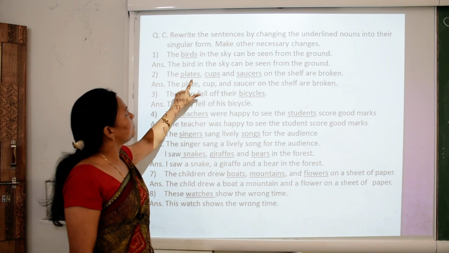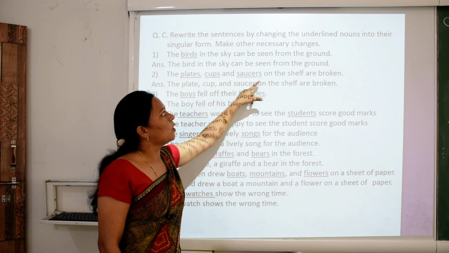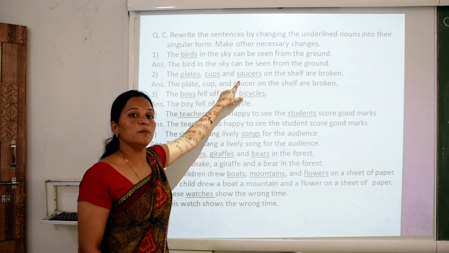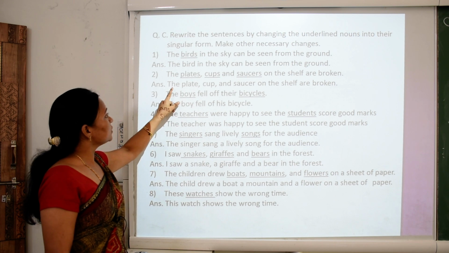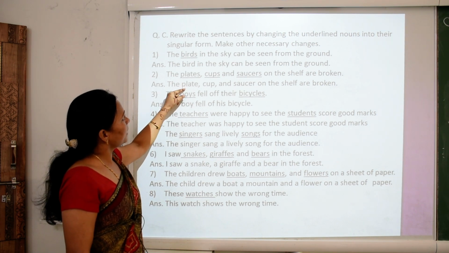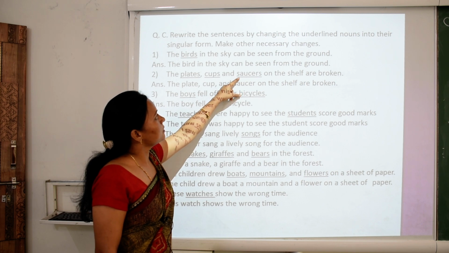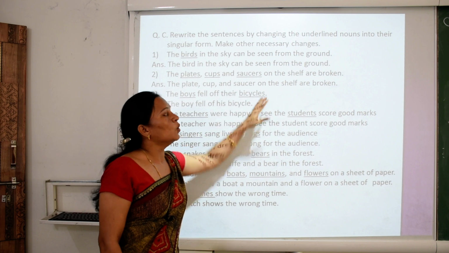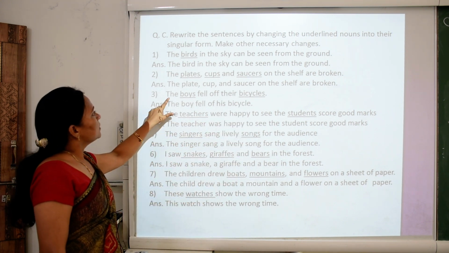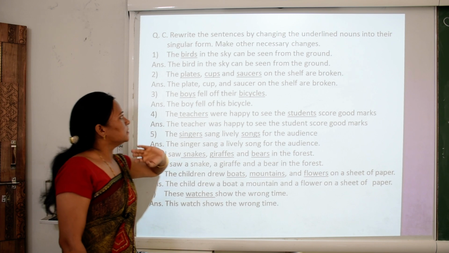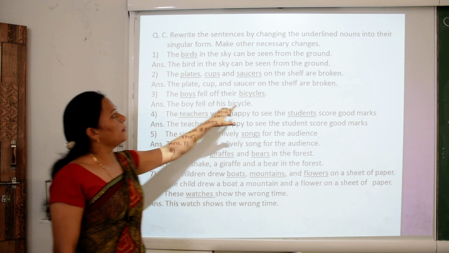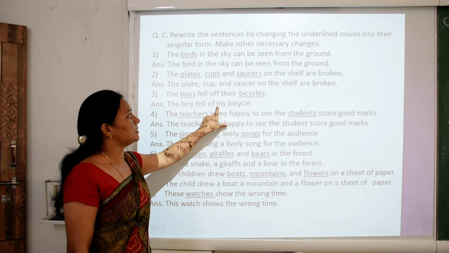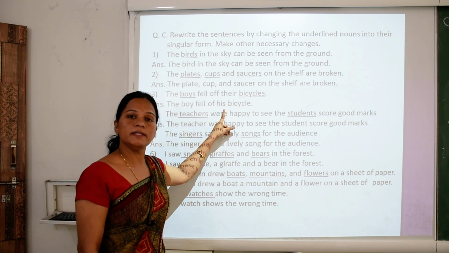The plates, cups and saucers on the shelf are broken. Plates, cups and saucers are plural number, more than one. So plates change into plate, cups change into cup, saucers change into saucer. The plate, cup and saucer on the shelf are broken. The boys fell off their bicycles. Boys become boy and bicycles change into bicycle. Their changes into his. The boy fell off his bicycle.